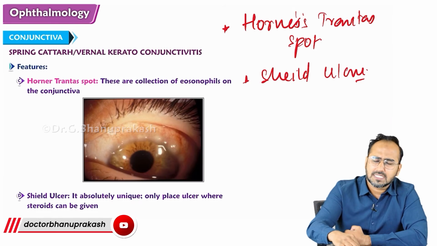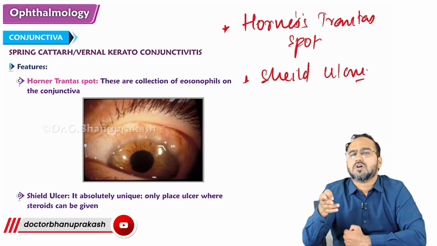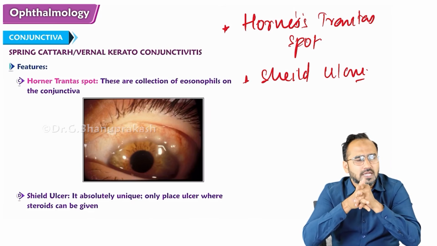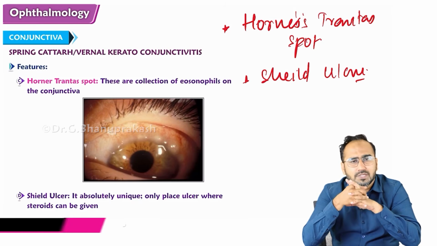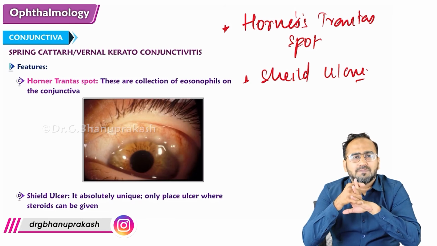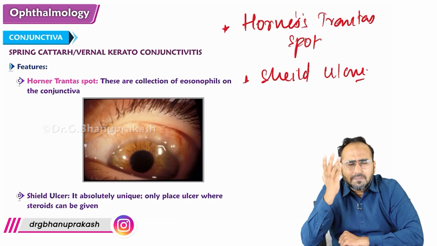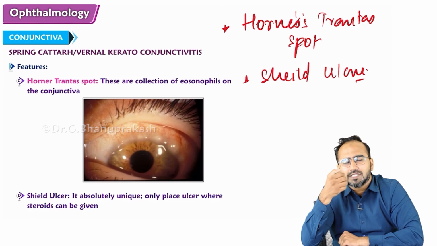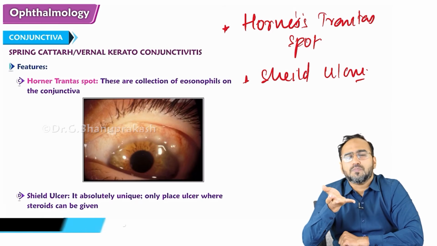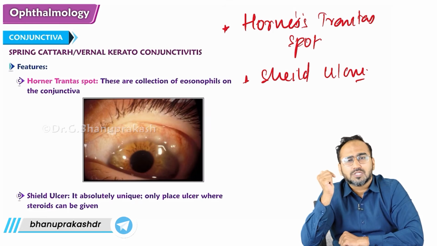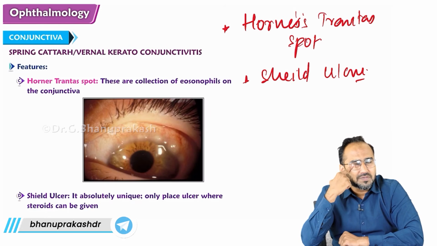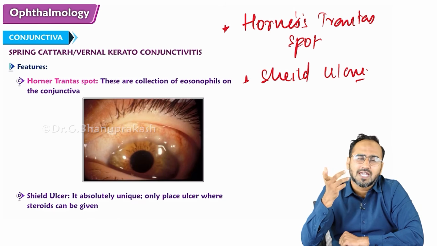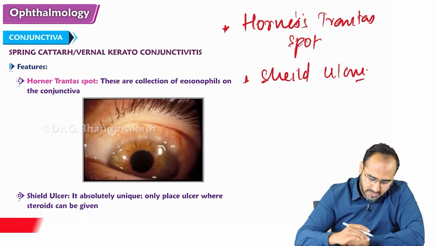So anyways guys, we are discussing vernal keratoconjunctivitis, which is caused by an allergen. Whenever any allergen enters the eye, the conjunctiva throws a soldier. What soldier does it throw? It throws a soldier called papillae, right? And this papillae appears on the palpebral conjunctiva. That papillae is called cobblestone papillae, and due to the fight between the papillae and the allergen, there will be a discharge coming out from the eye, which is called ropey discharge, right? That mucoid discharge is called ropey discharge. And sometimes you might see some whitish spots developing on the conjunctiva, which are called Horner's Trantas spots, right?